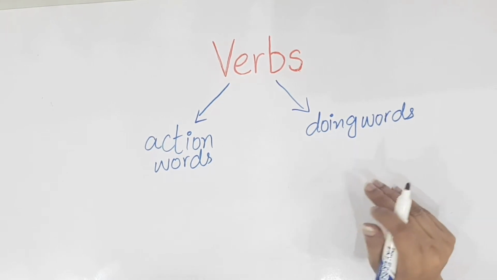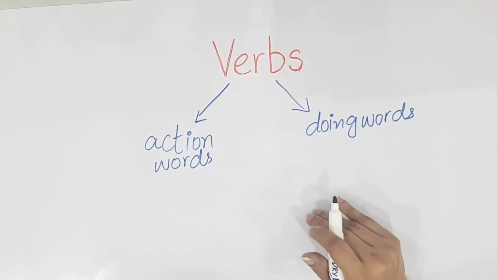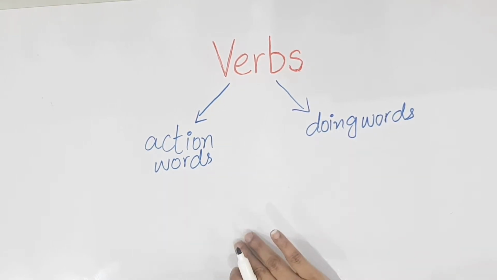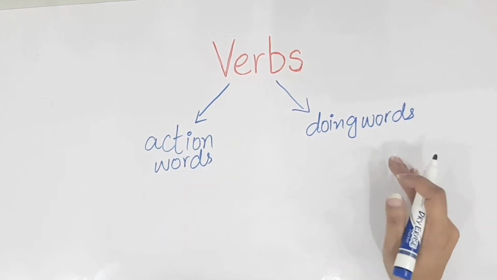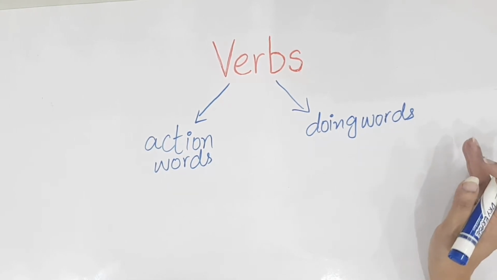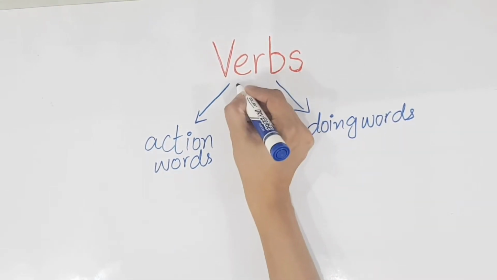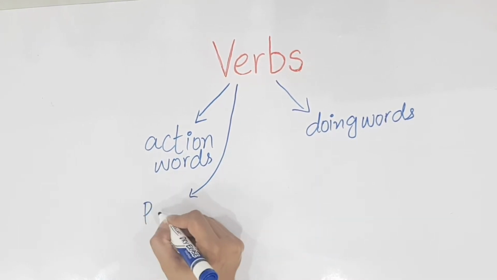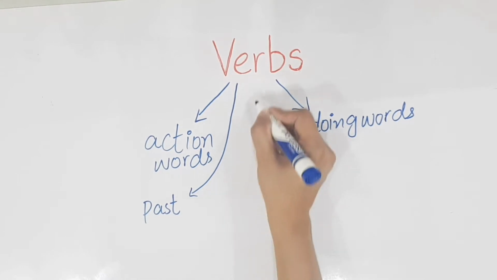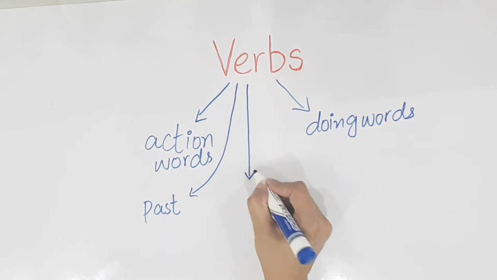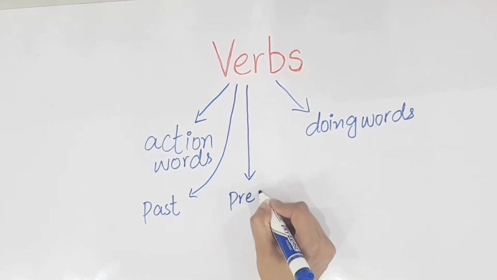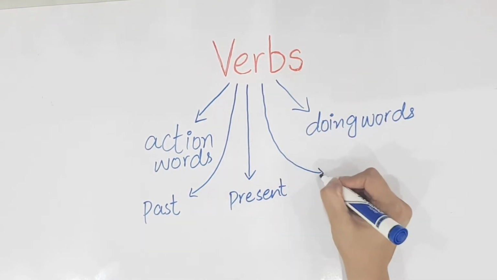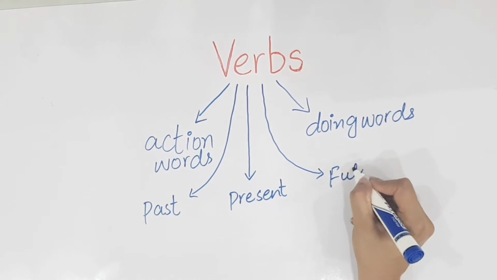Every sentence has a verb. It is the main part of a sentence. Verbs are the only kind of words that change to show past, present and future tense. So, the verbs are of three types: past, present and future.